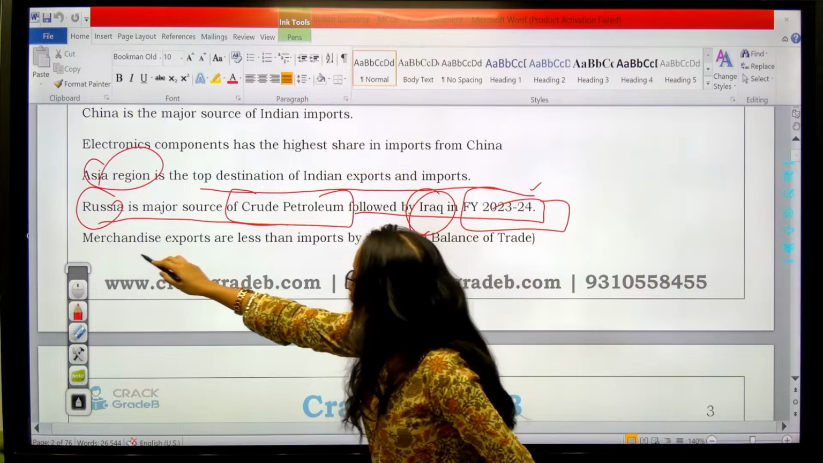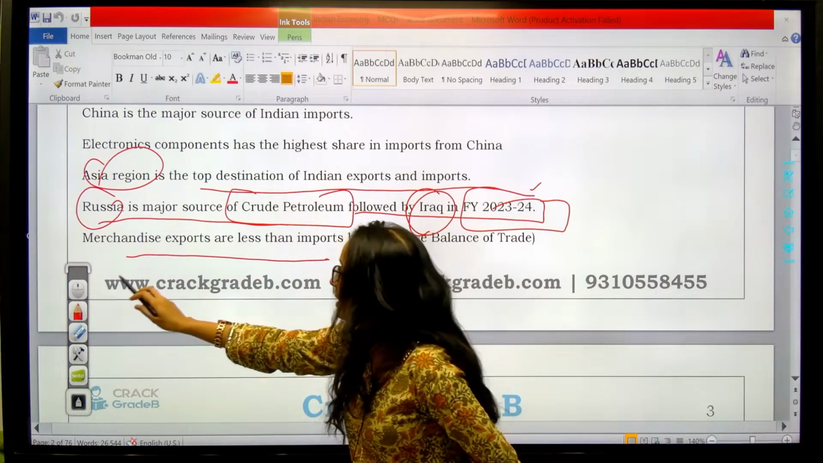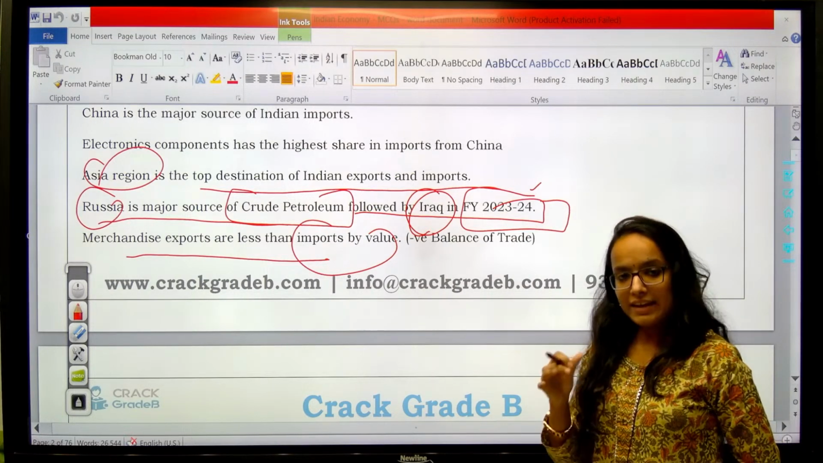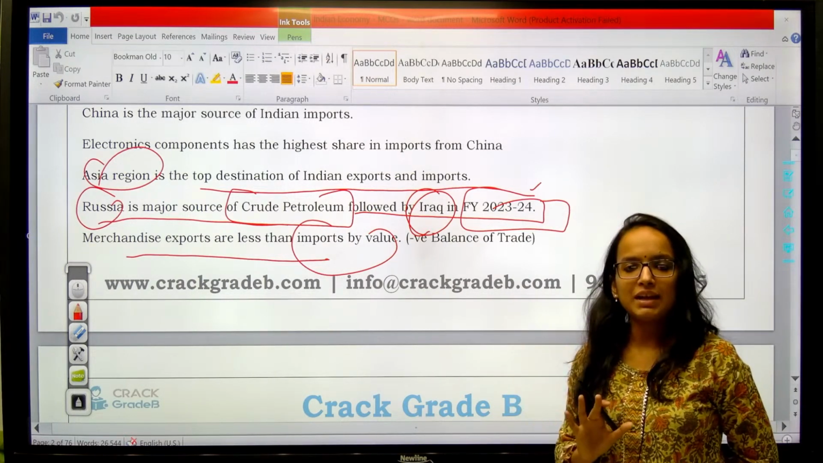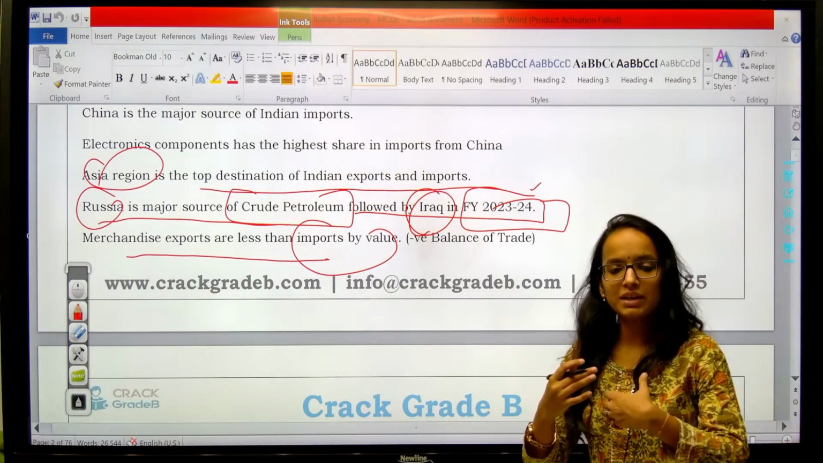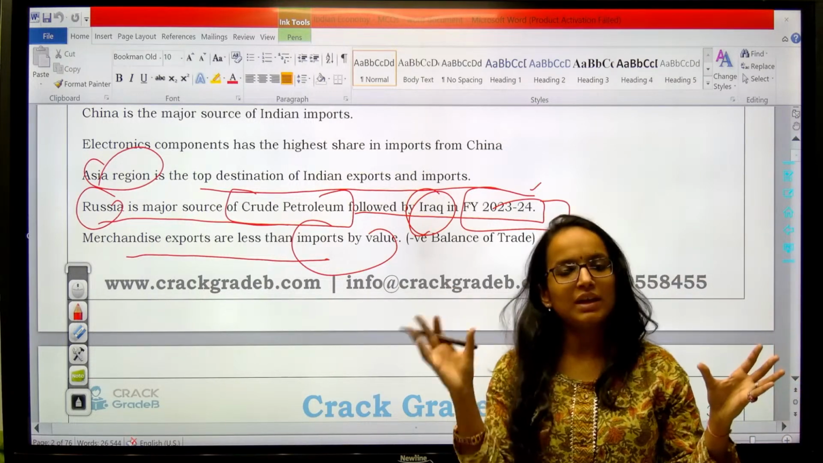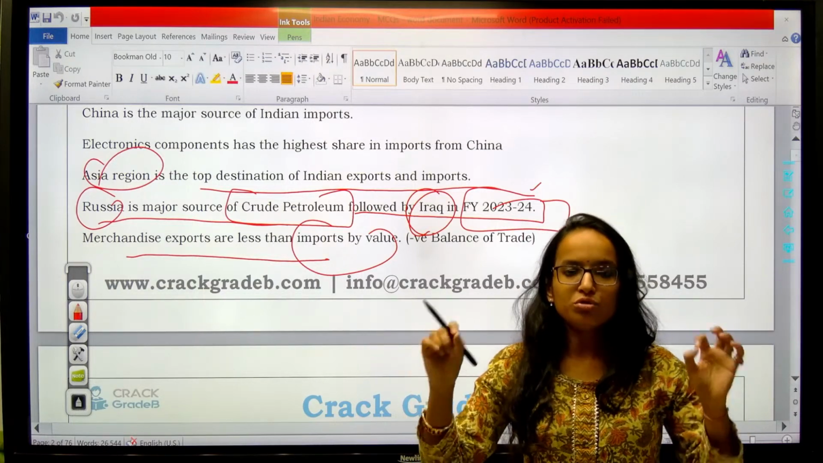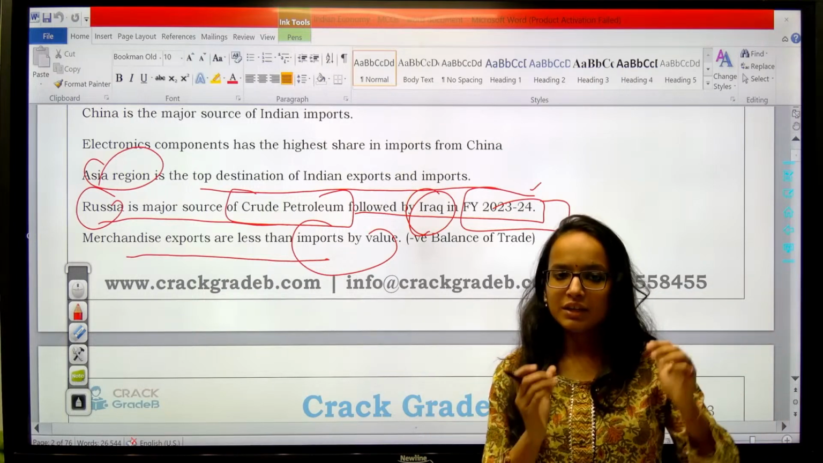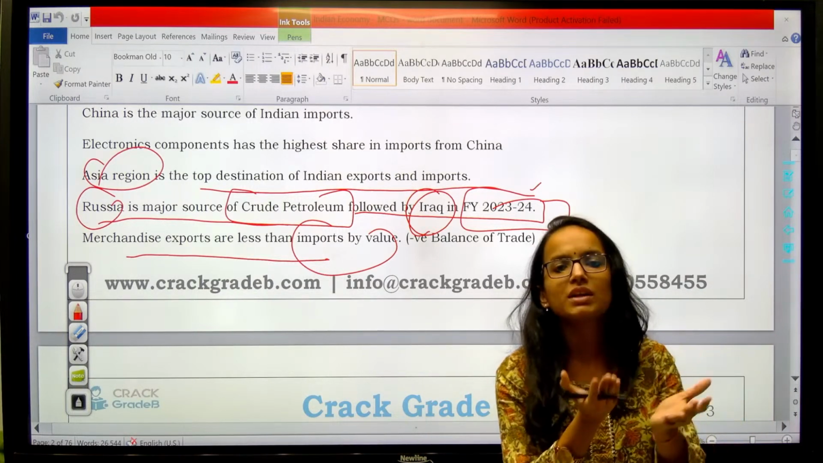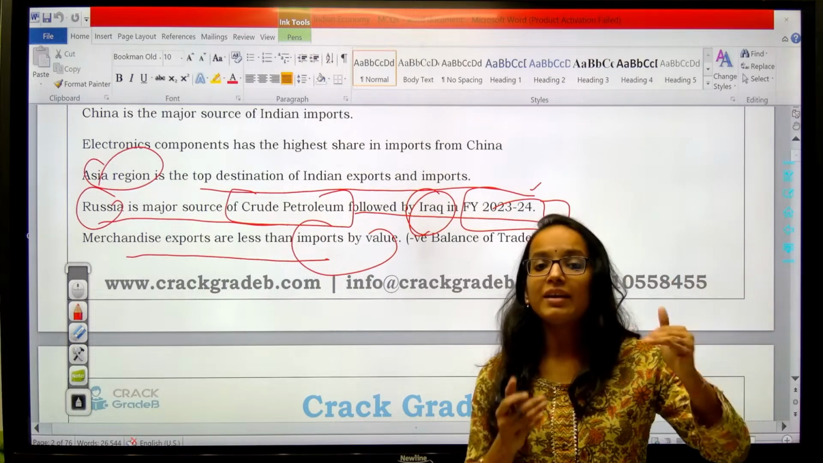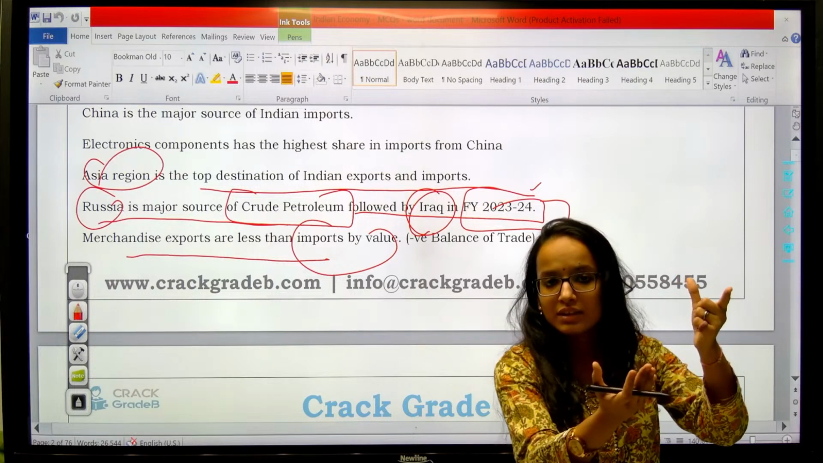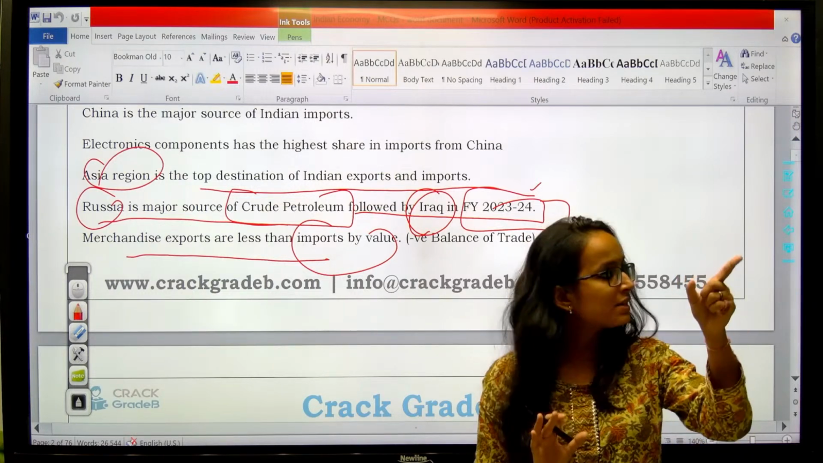One more thing, that merchandise exports are less than imports by value. As I told you, India has a negative trade balance in merchandise. What do we mean by merchandise? See, we have trade in goods as well as services, right? So merchandise basically means your goods, not services. So you should remember this trend that in India, the goods trade balance is export minus import. So in case of goods, we are exporting less and importing more. So it is a negative trade balance. We have to pay more than the amount which we are earning, isn't it?